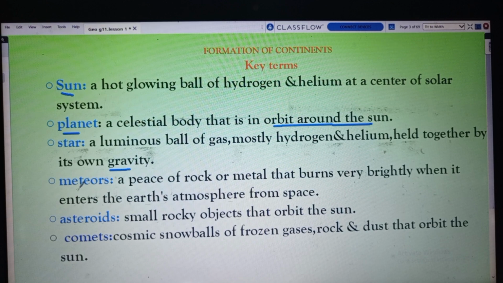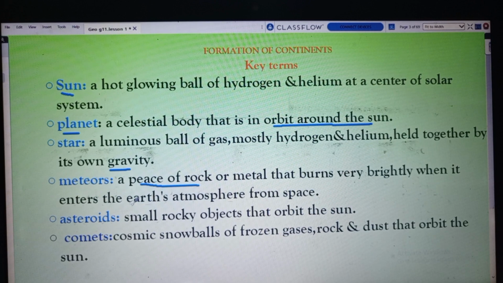Another key term is meteors. Meteor is a piece of rock or piece of metal that burns very brightly when it enters Earth's atmosphere from space.